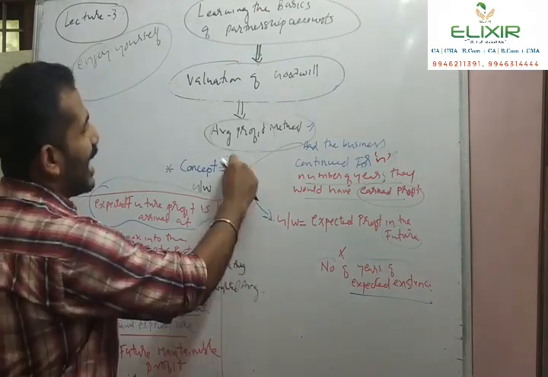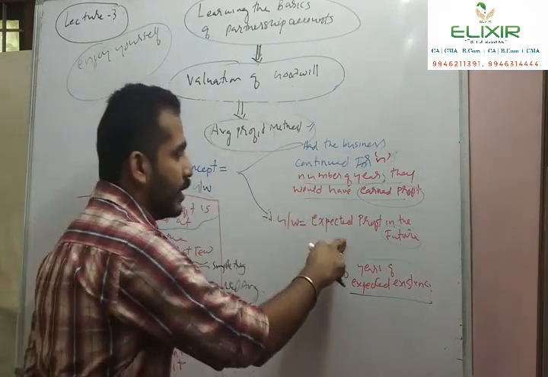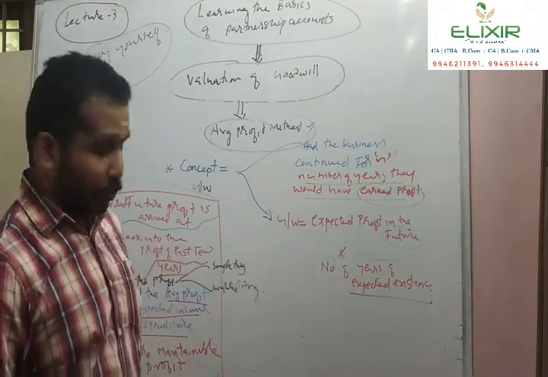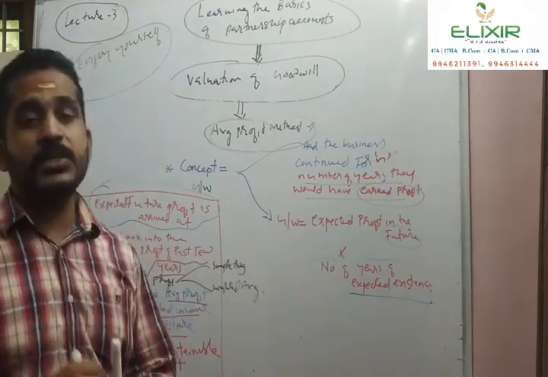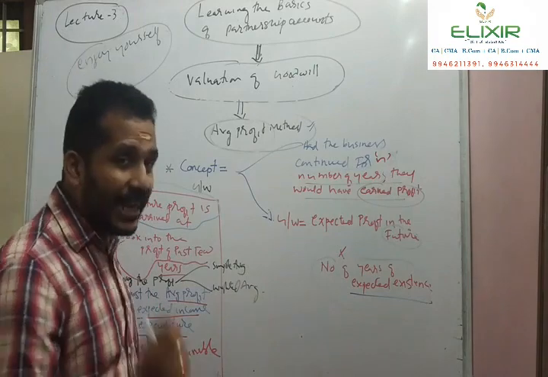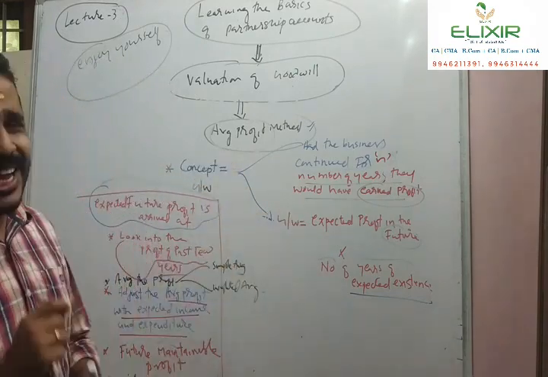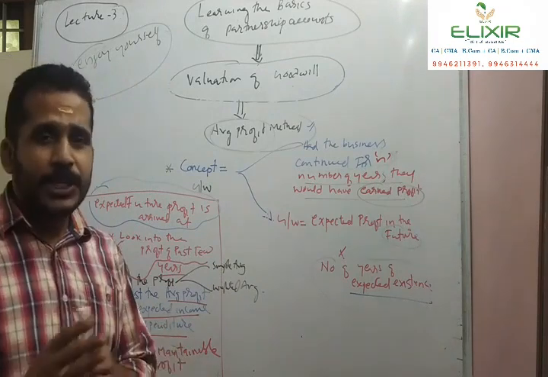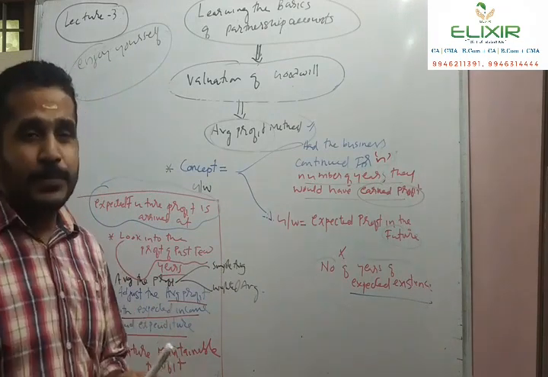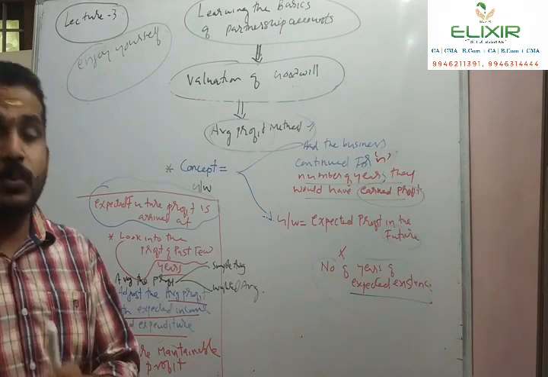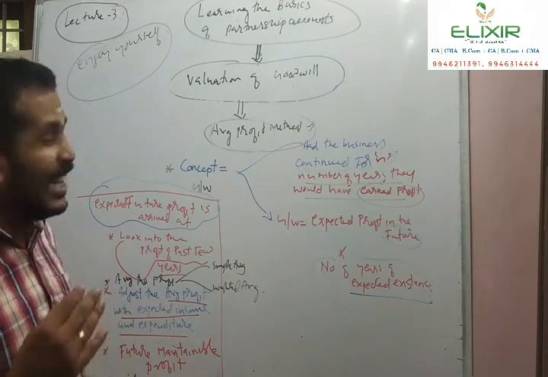So by using the average profit, we will predict the expected profit, and expected profit in the future into number of years of existence, we will get the goodwill. So let us see how we will calculate an average profit. First of all, I am explaining in a simple way. Then we will move into the detail aspect.